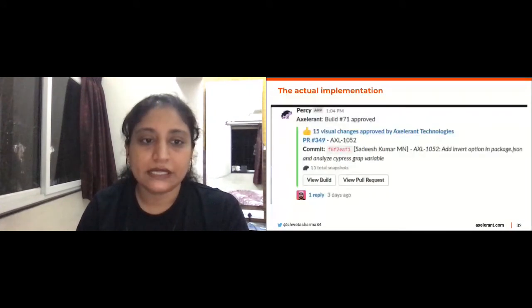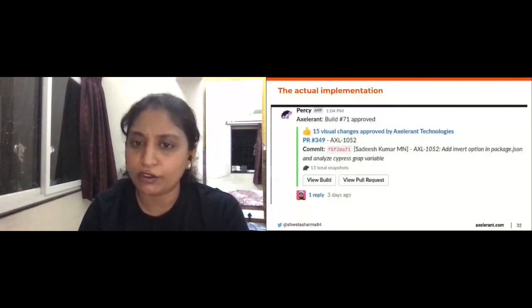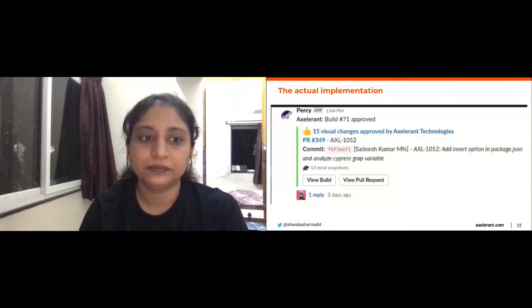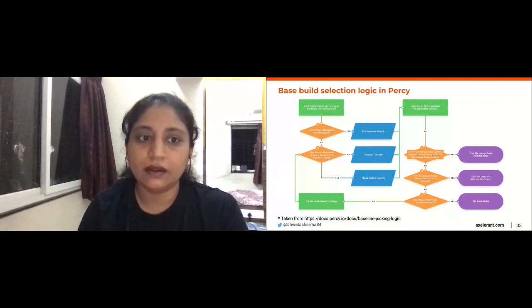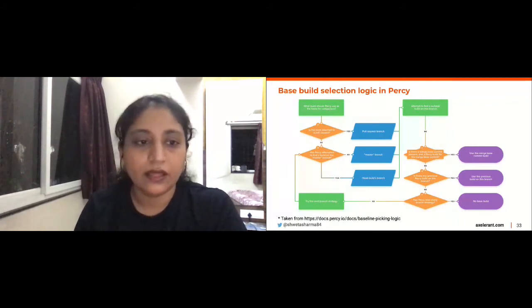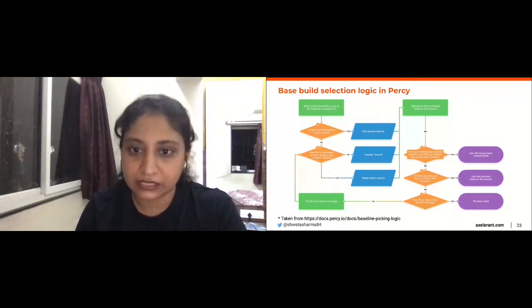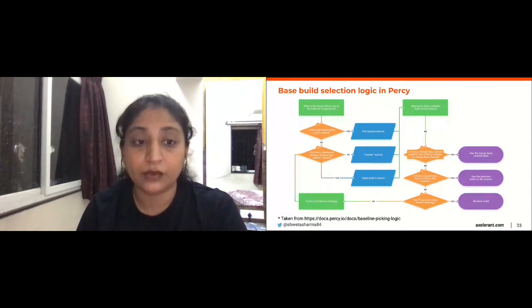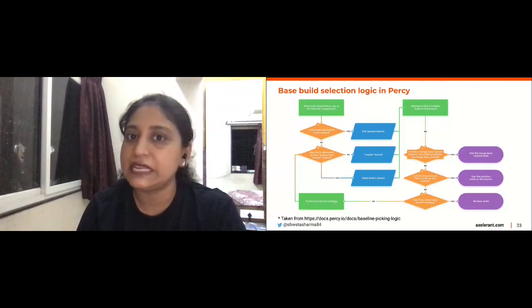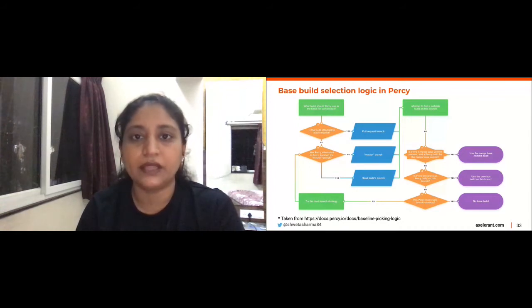This is an example of the Slack integration. Whether your tests pass, or if there are any changes needed, or if there are any approvals needed for changes, all of that pops up on your Slack, and your team can go ahead and take care of it. If you want to understand how Percy works in CI, this is the quick logic that they have explained. You can take a look at it later. Percy works great with CI. I would recommend it for any CI project that you are looking for. It does work locally as well, but it's a great tool if you are looking to integrate something in your CI pipeline.